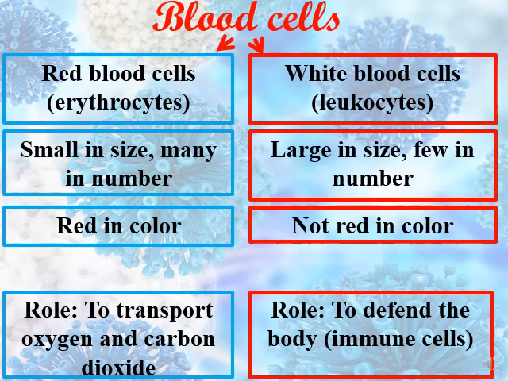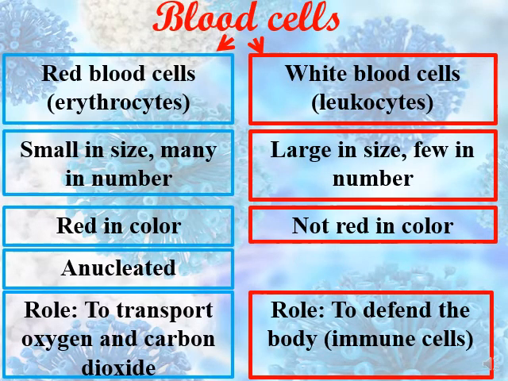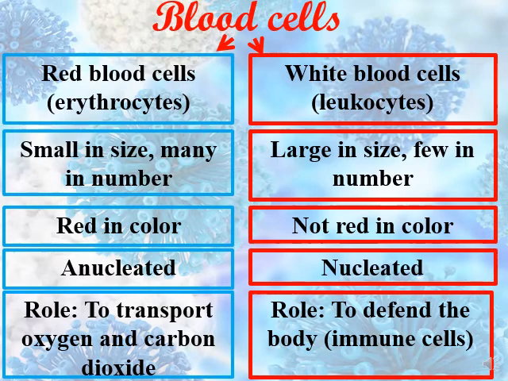Red blood cells, they are known as the erythrocytes. Erythrocytes, they are small in size, they are many in number. They are red in color, and they are anucleated, meaning that there is no nucleus, and the role is to transport oxygen and carbon dioxide.